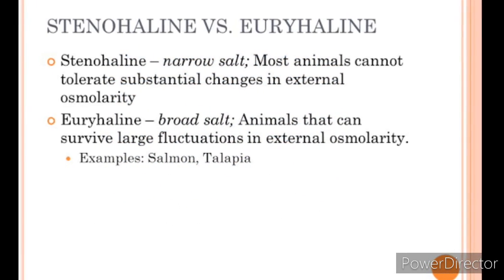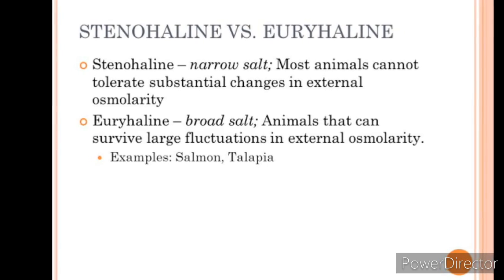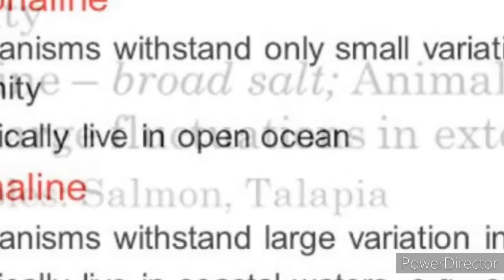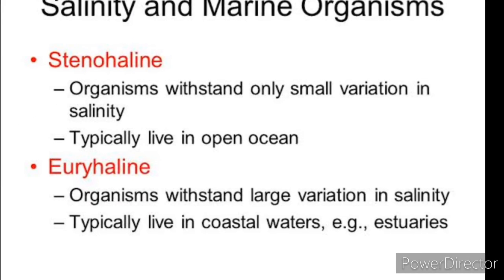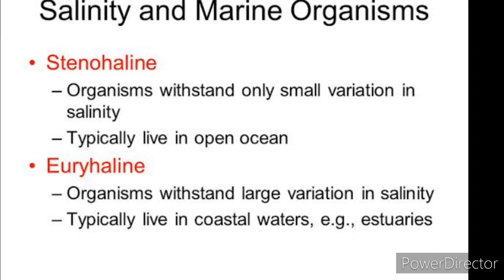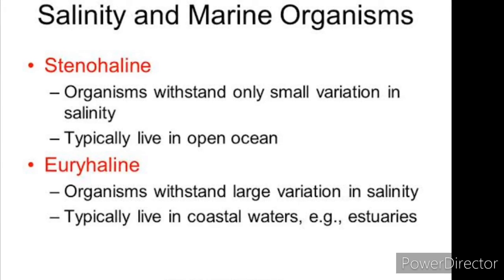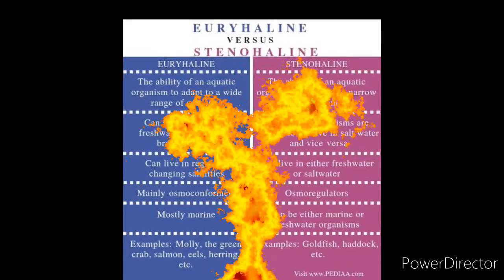Based on the range of tolerance of salinity, organisms are divided into two types. They are euryhaline and stenohaline. Organisms which can live in water with a wide range of salinity are called euryhaline. Organisms which can withstand only a small range of salinity are called stenohaline.